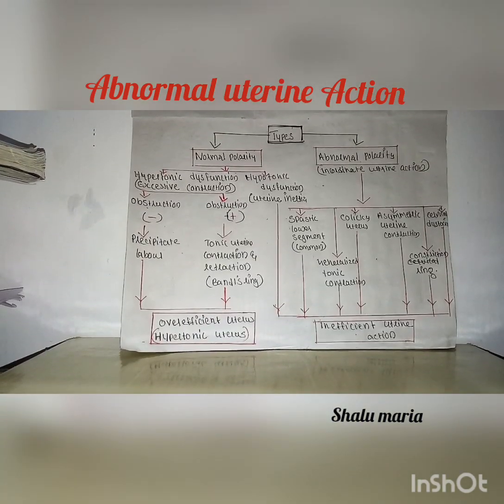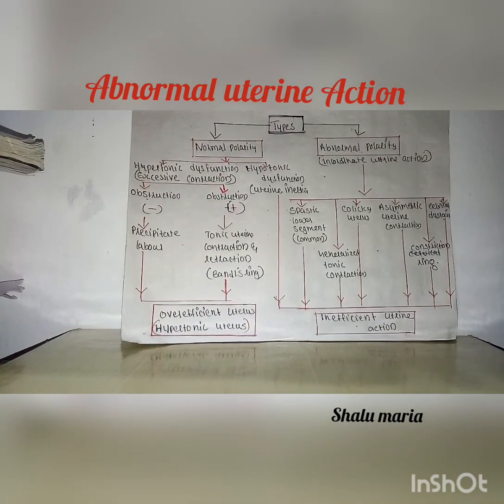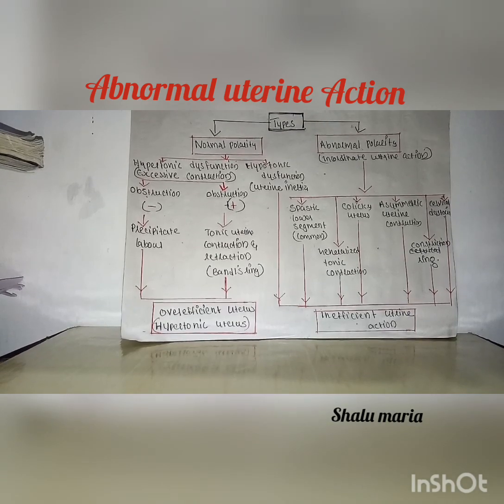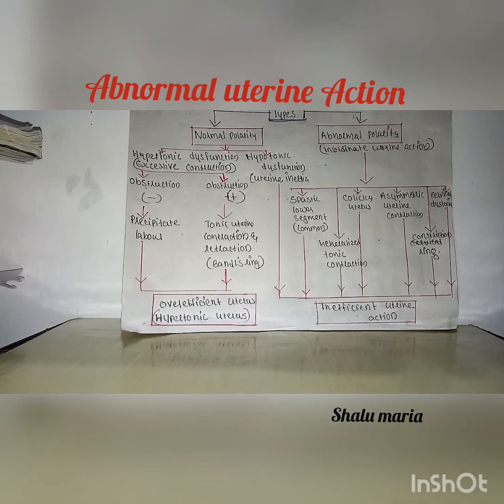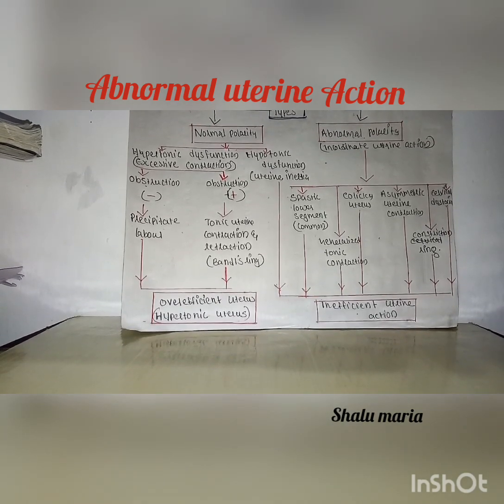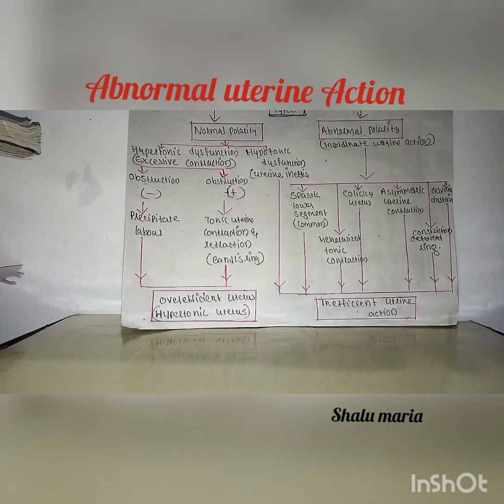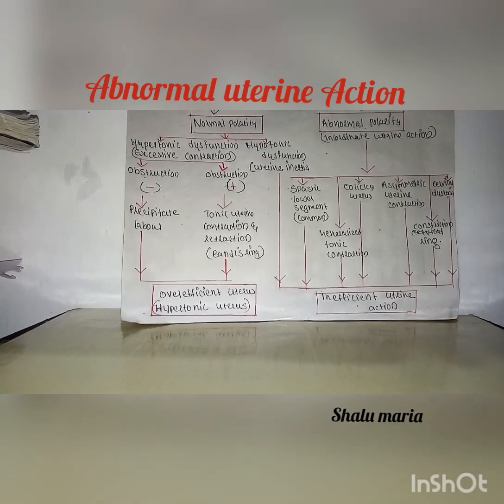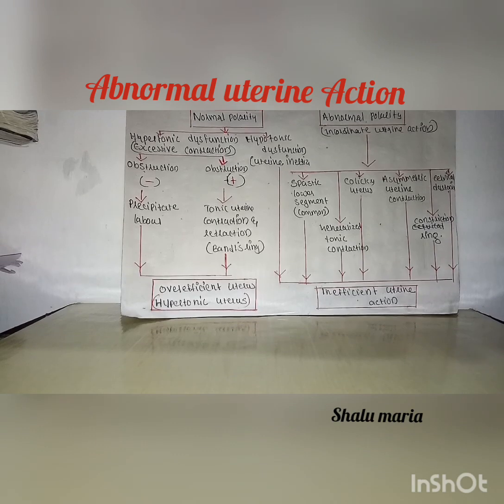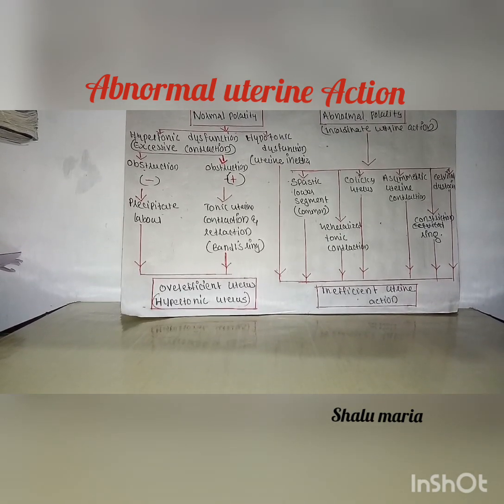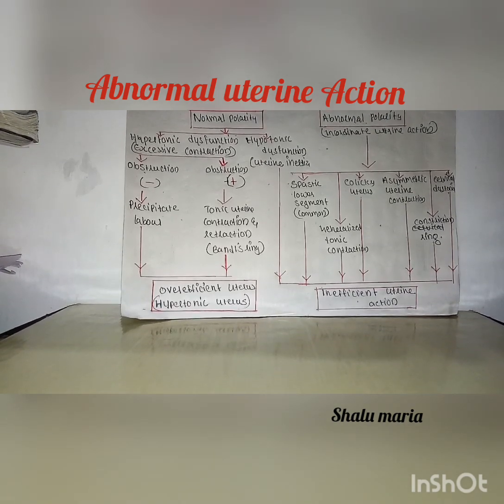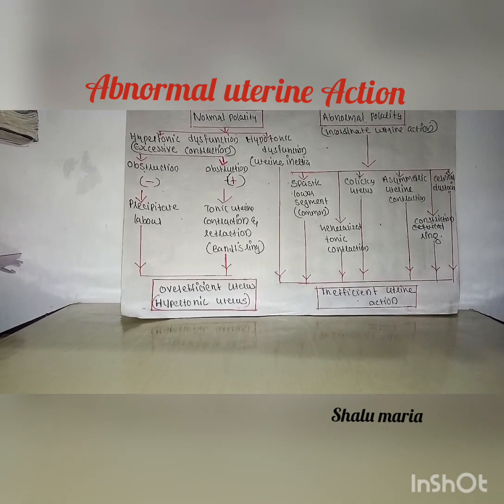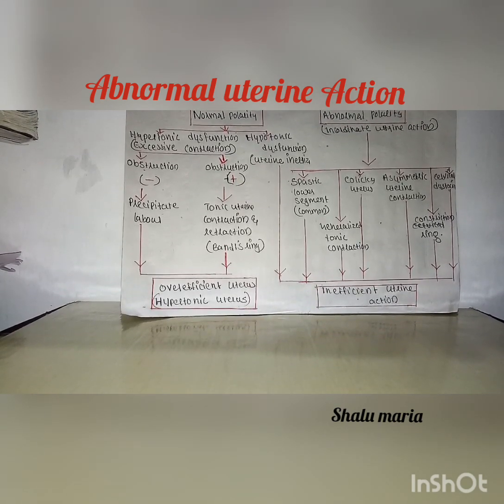Next, we can move on to the types. Based on the polarity and the tonicity of the uterus, it is divided. Firstly, we can classify under the polarity. Under polarity, it is classified as normal polarity and abnormal polarity. Then we can move on to the normal polarity. In case of normal polarity, there will be a normal uterine contraction. That is, when the upper segment contracts, the lower segment of the uterus will relax.